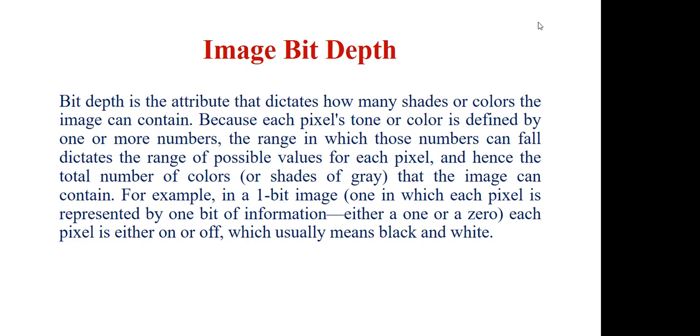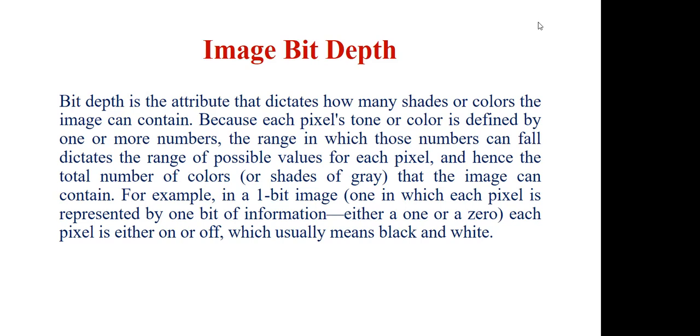For example, a 1-bit image is one in which each pixel is represented by 1 bit of information, basically either a 1 or a 0, because that bit can take either of the values, 0 or 1. Each pixel is either on or off, which usually means you have a black and white picture.